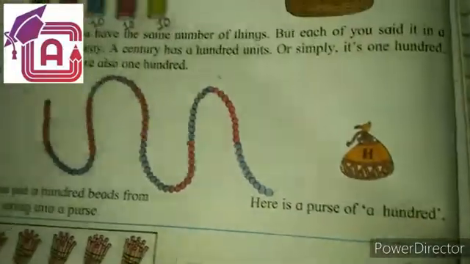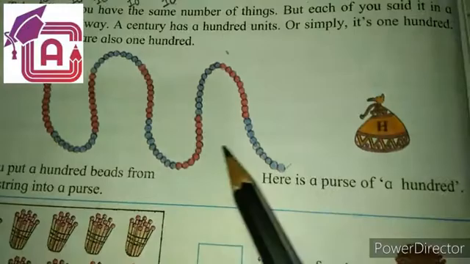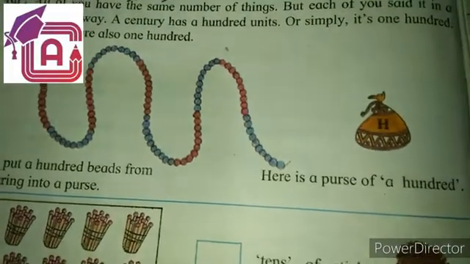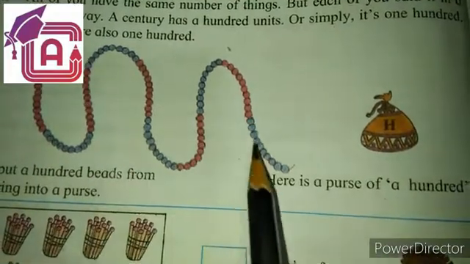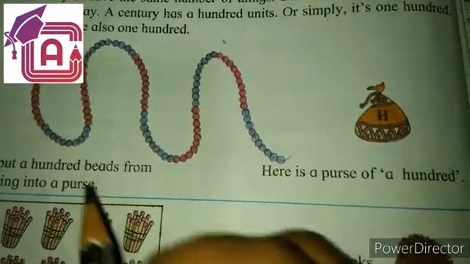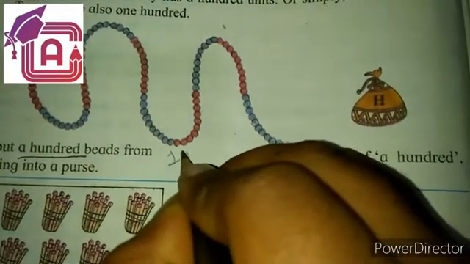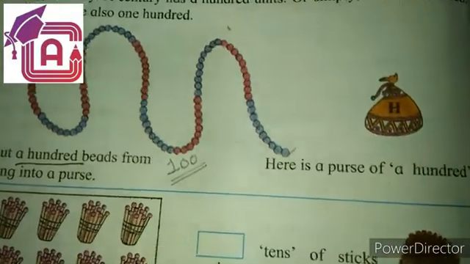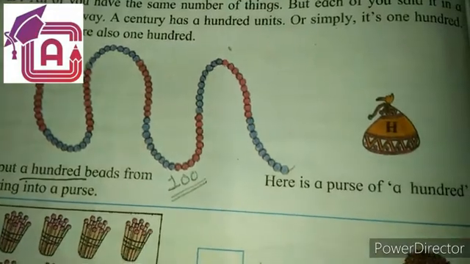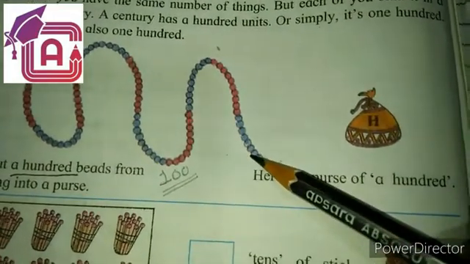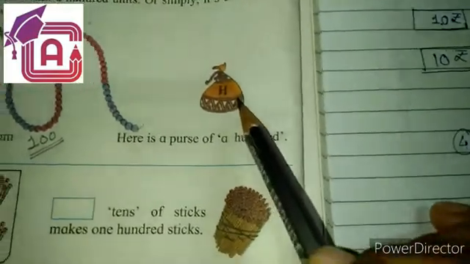So in this image what is given here? One string is given. In one string, what was done? Small beads were strung. So these beads are present in this string, and how many beads are there? 100. 100 beads are present in this string, and we are taking all these beads out from the string and putting them into the bag. We took all these beads out and collected them together in this bag.